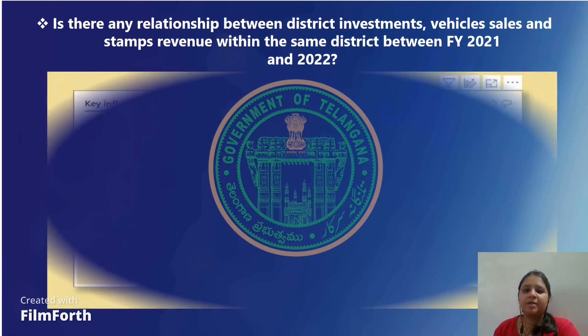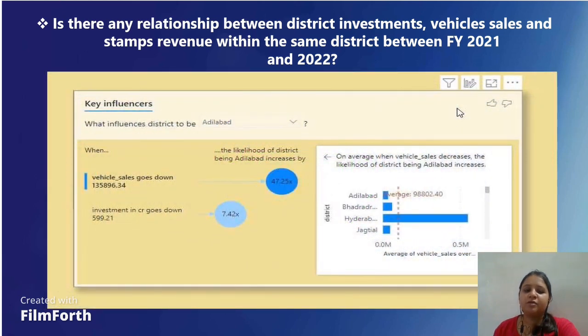For that purpose, I am using the key influencers visual, which uses the relation between these four categories and also the district. Here I am selecting the district Adilabad. When vehicle sales go down by this value, the likelihood of the district being Adilabad increases by 47.25, and when the investment in Karur goes down by 599.21, the likelihood of the district being Adilabad increases by 7.42.